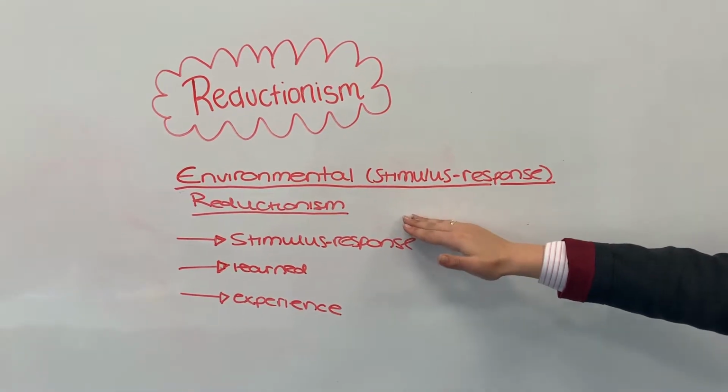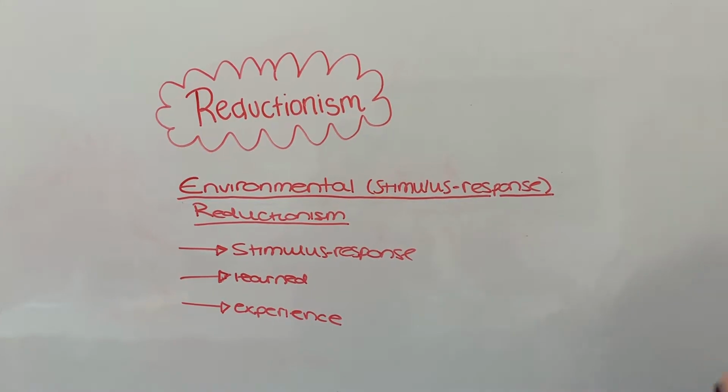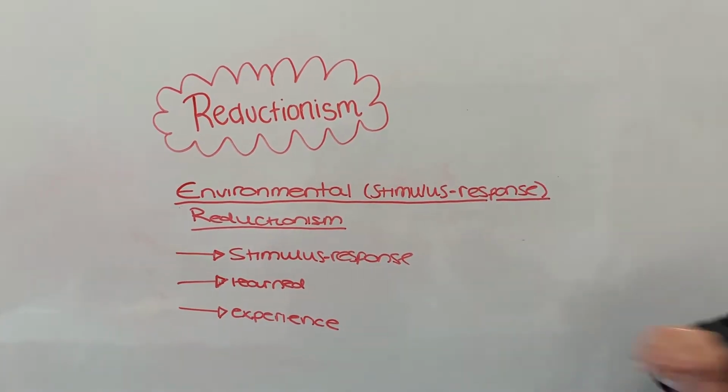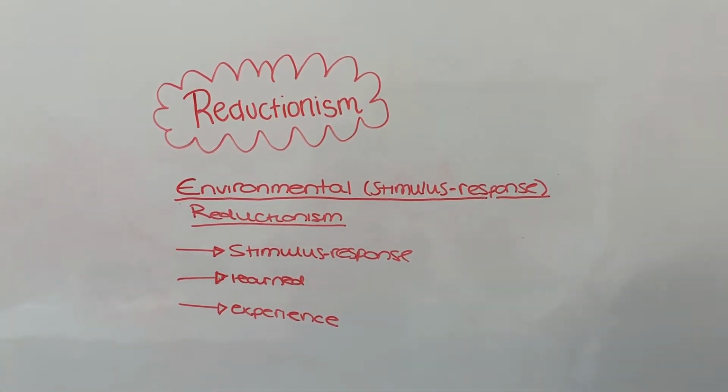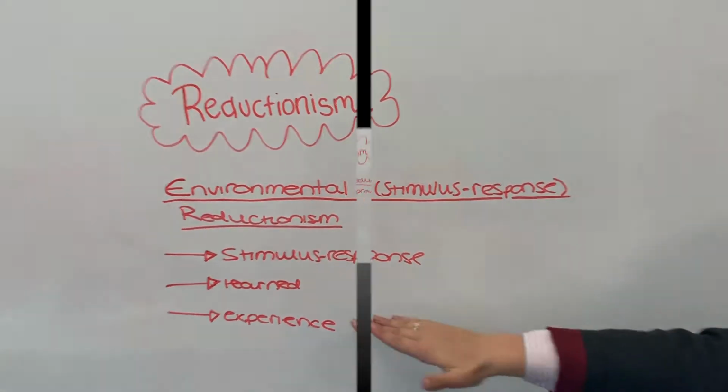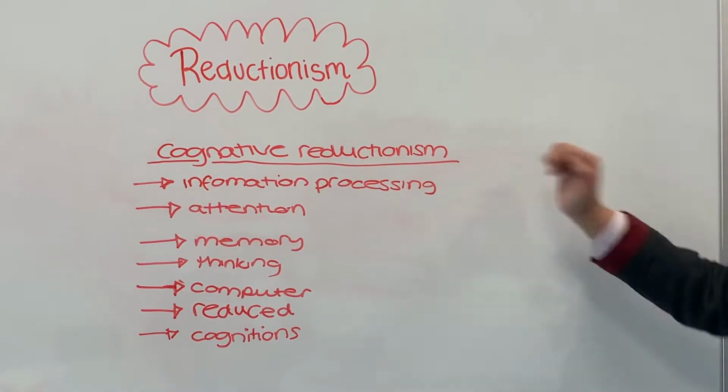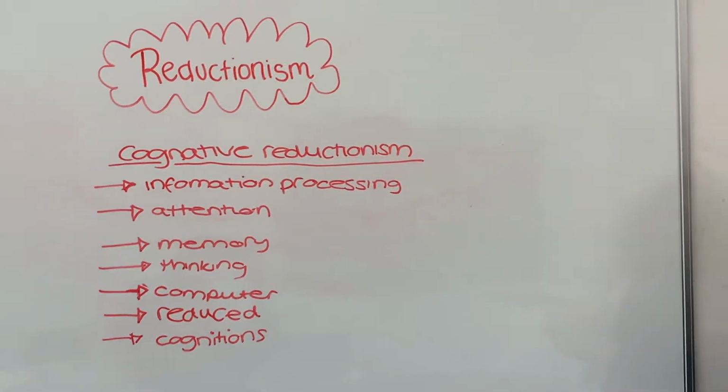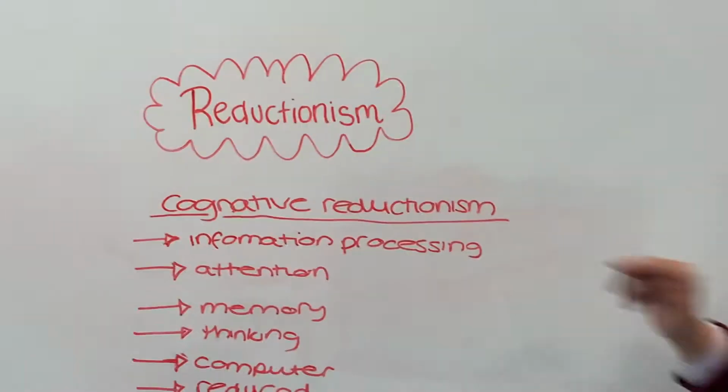Environmental stimulus response reductionism attempts to explain all behaviour in terms of stimulus response links that have been learned through experience. Another one is cognitive reductionism, the concept that behaviour can be defined by information processing.